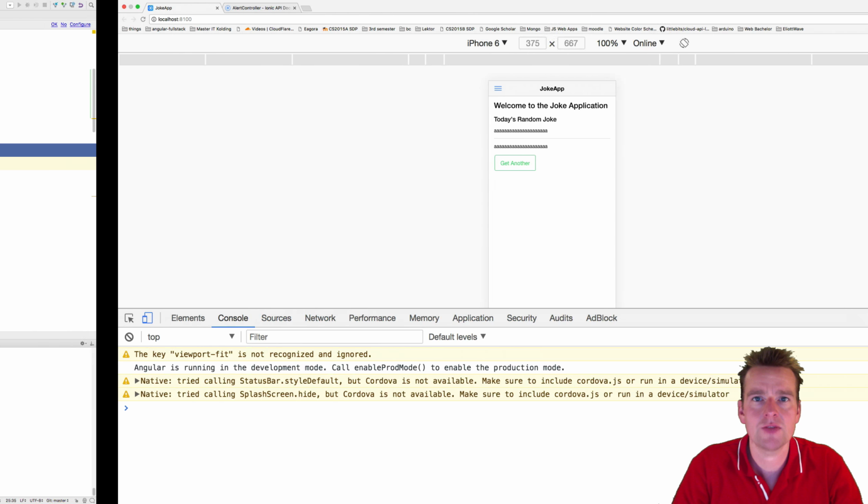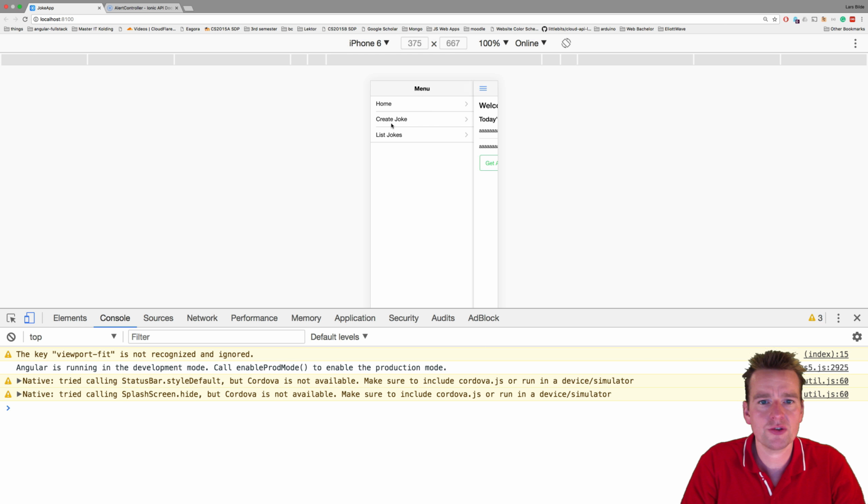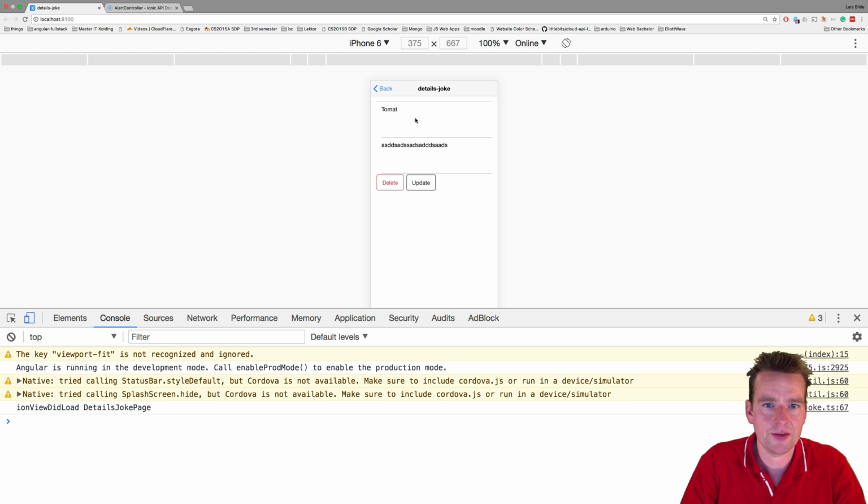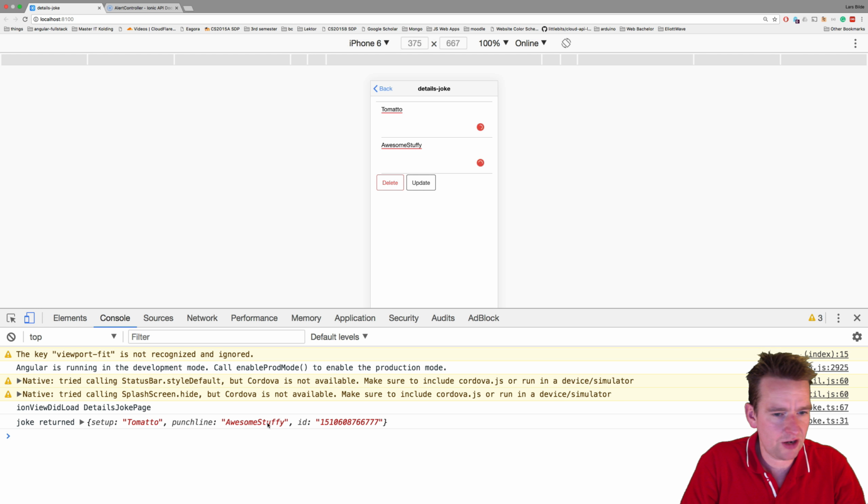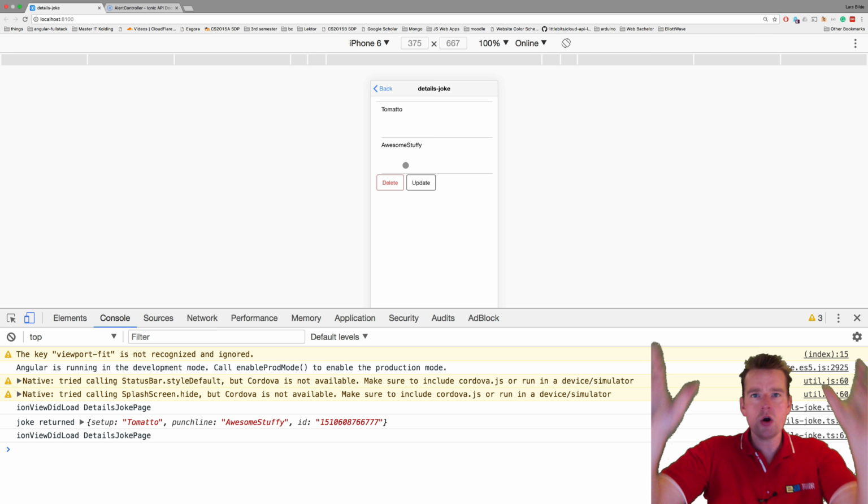So let's see if this is actually running now. Back to our jokes. Going to click the list, going to select this one. I'm going to write tomato and write awesome stuffy. Update. It says tomato awesome stuffy, so something is updated, but is it actually working in here as well? It says tomato and it says awesome stuffy. Woohoo! We just made the update work.